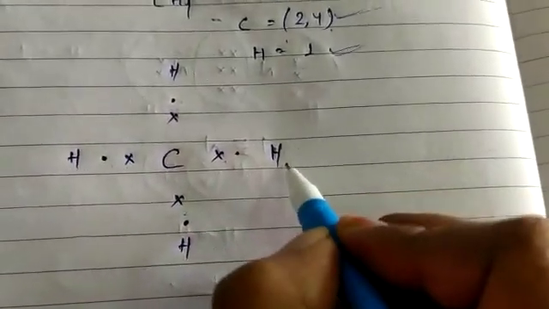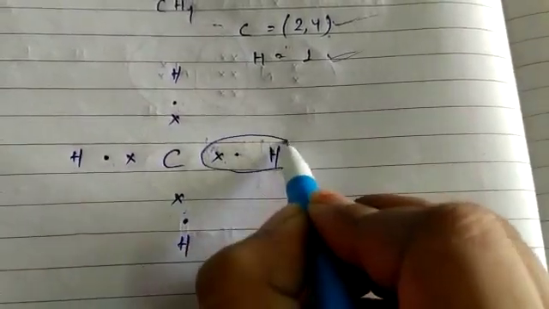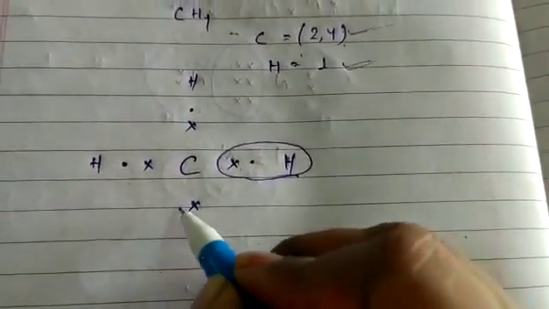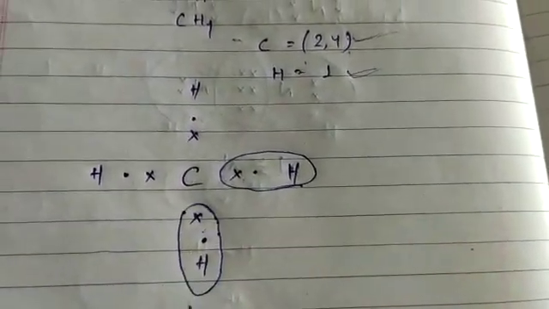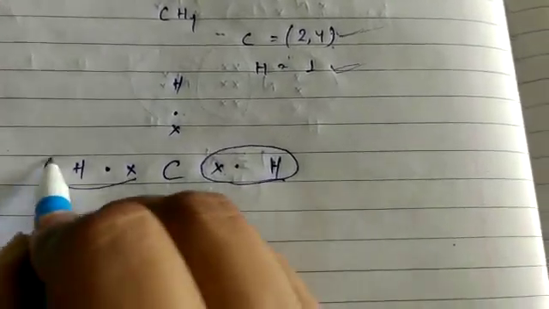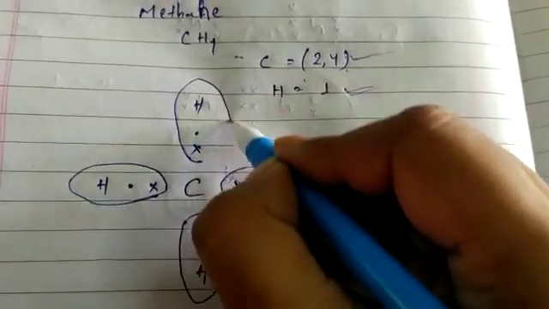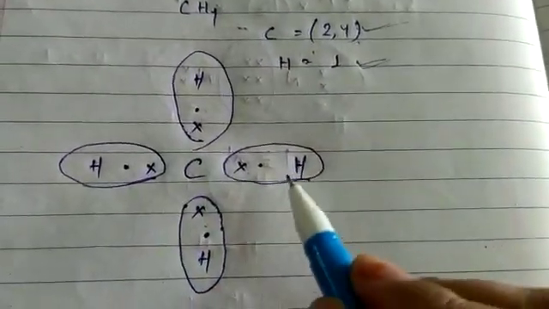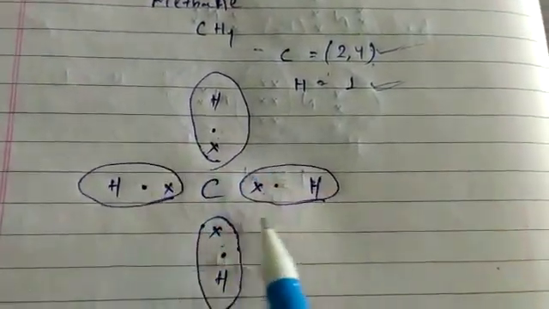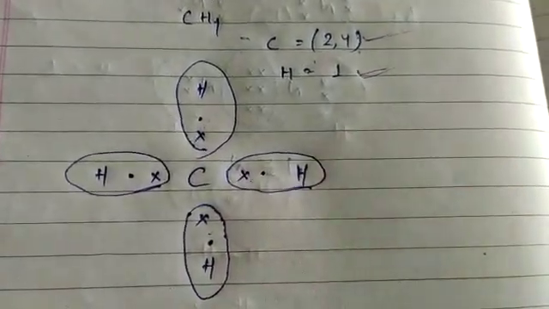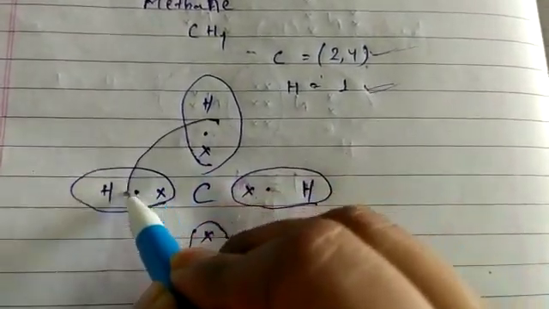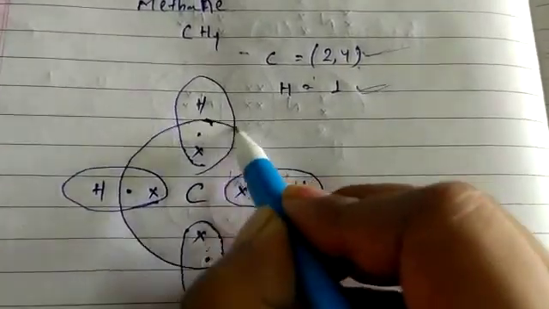After sharing, you can see this hydrogen is filled with 2 electrons, this hydrogen is also filled with 2 electrons, and likewise the other two hydrogens each have 2 electrons. Since carbon's 4 electrons are shared with the electrons of 4 hydrogens, carbon is also able to complete its octet.